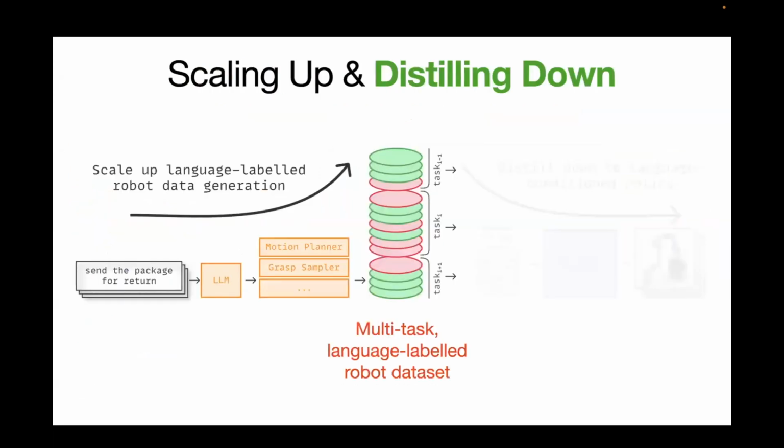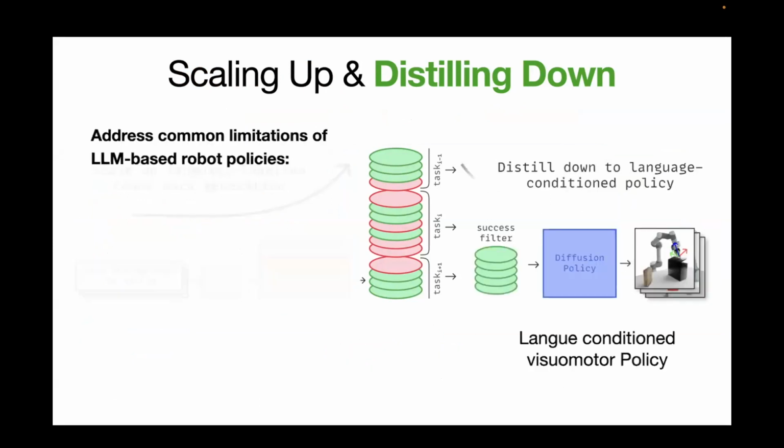So now what we have is a large number of multitask language-labeled robot datasets that we collected with the method that we described. In the next part, we try to distill those experiences, or the data, down into a language-conditioned visual motor policy. This step is very critical, and not all language-based robot systems have it, but I think it really addresses some common limitations of LLM-based robot policies.